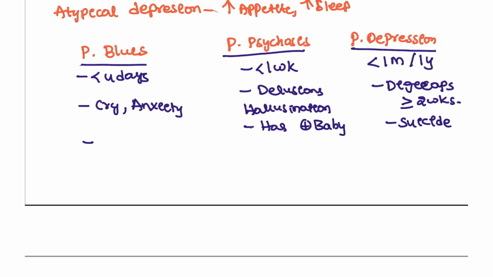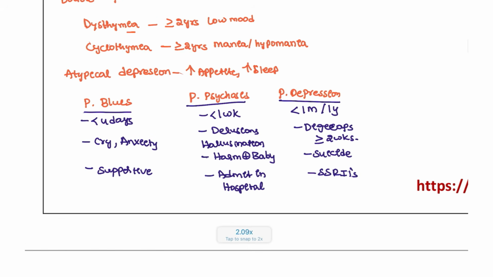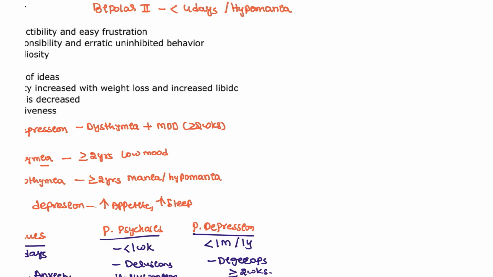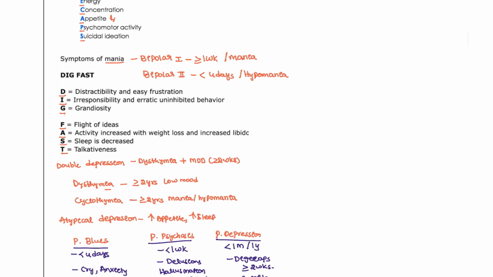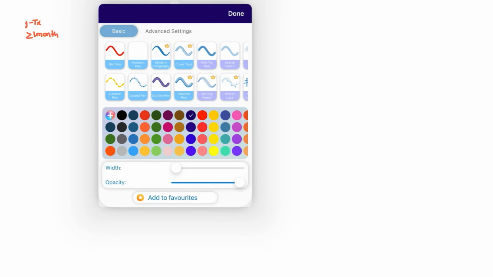For the blues patients, we can go for supportive therapy. No treatment is given because it will settle by itself. For the psychosis patient, you have to admit them in the hospital. For the depression patient, you can go for SSRIs. That is the difference between postpartum blues, psychosis, and depression, and the different definitions that we have discussed.